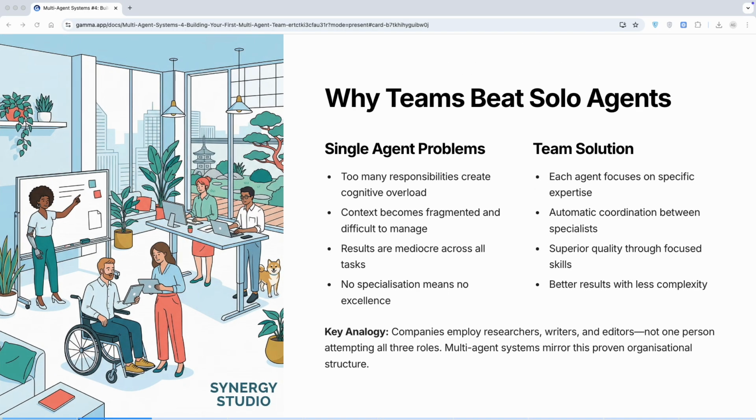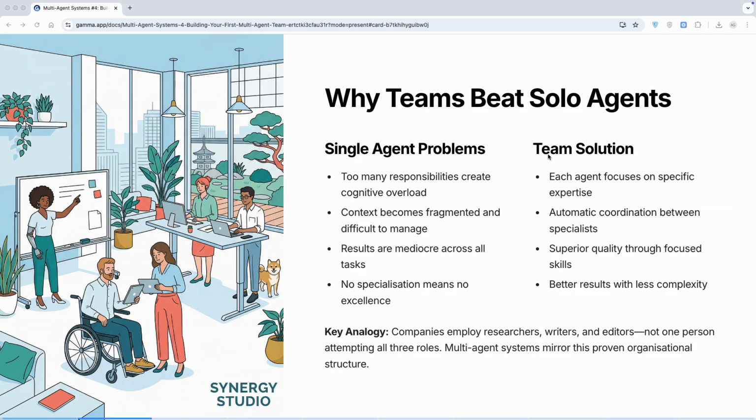So, first, let's talk about why we need teams of agents. Here's the problem with single agents doing everything: cognitive overload. When one agent tries to research, write, and edit, it gets confused. The context becomes fragmented, the results mediocre across the board. Look at the single agent problems here. Too many responsibilities, context overload, no specialization. Sound familiar? It's like asking one employee to be the researcher, writer, and editor.